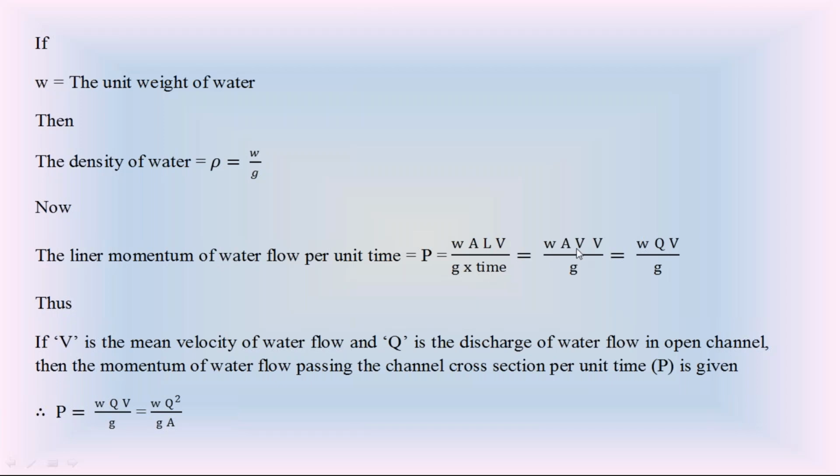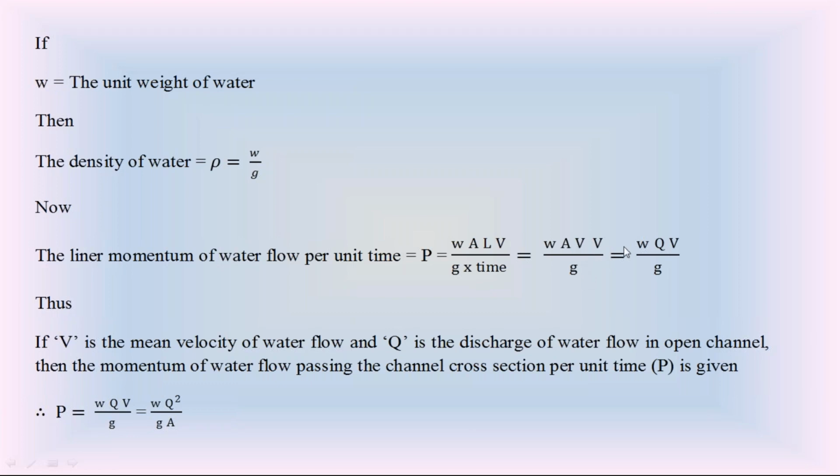Then length by time is velocity V. So the linear momentum of water flow per unit time in the open channel is equal to W, the unit weight of water, into A into length by time, which is V, into velocity V, divided by acceleration due to gravity g.